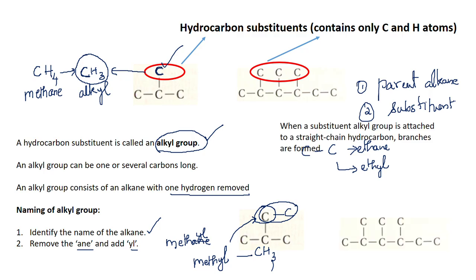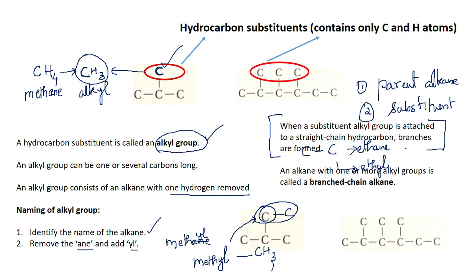So when a substituent alkyl group is attached to a straight chain hydrocarbon, you get branches. You take a straight chain, attach some substituent, you get a branched chain. The straight chain is called the parent alkane and whatever is attached is called the substituent.